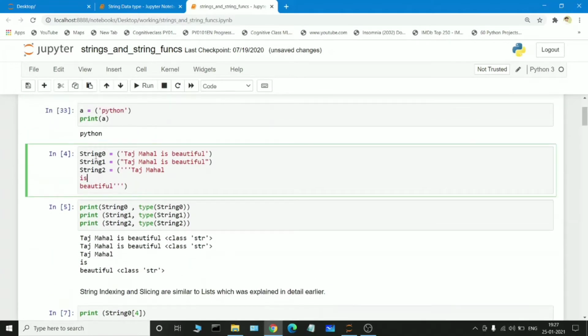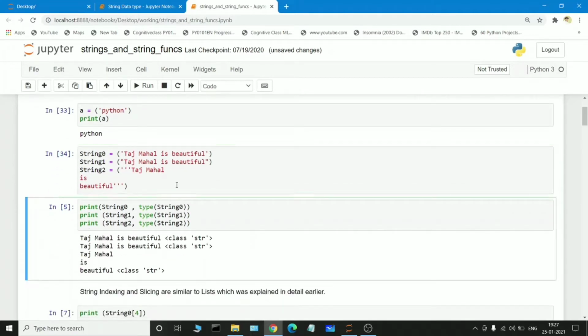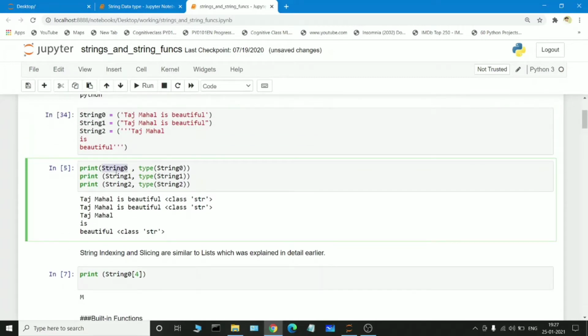So here are some variables, string 0, string 1 and string 2. The string has been passed with the help of single quote for the string 0 variable, string 1 variable is holding a double quote string and string 2 variable is holding the triple quote string. If you just execute this, it will execute successfully. We are printing the string 0, and we are also finding which data type it is with the help of the type function. So string 0 is nothing but a string data type, string 1 is also a string data type, and string 2 is also a string data type. We are also printing string 0, string 1 and string 2.